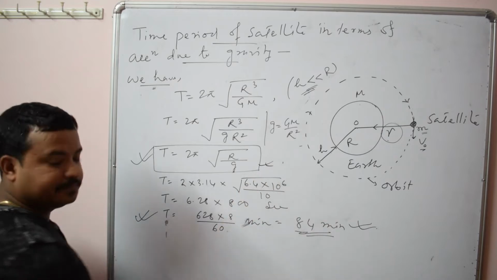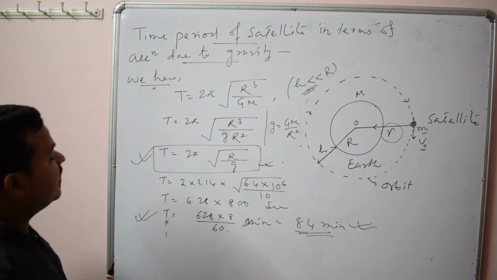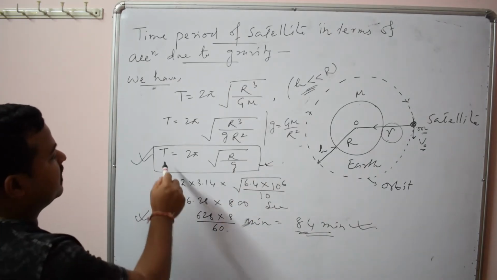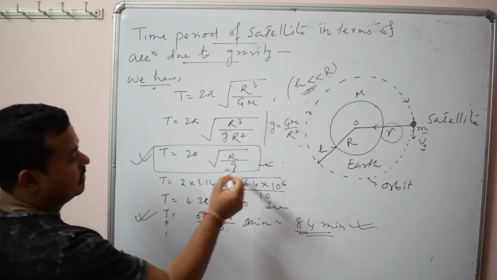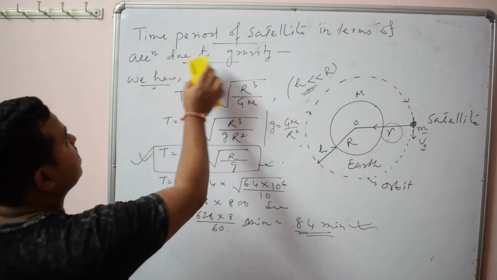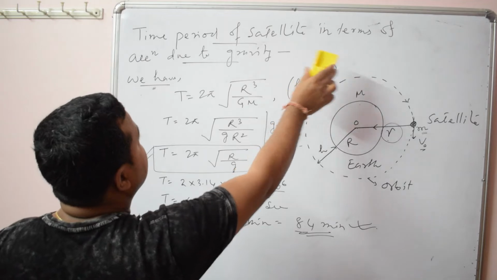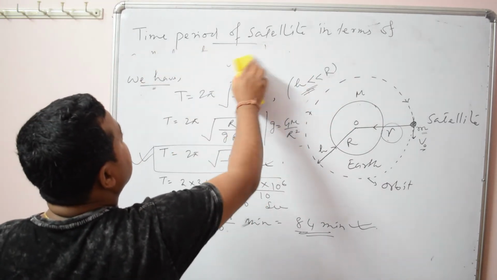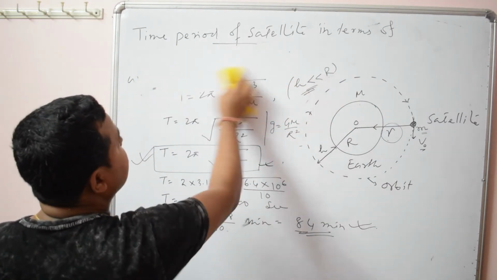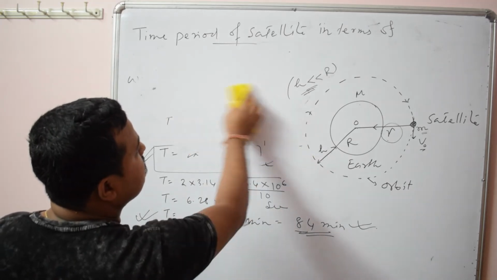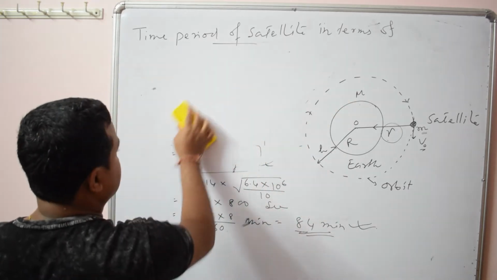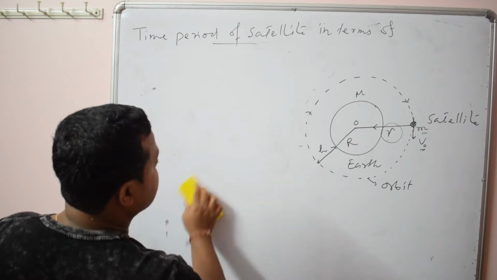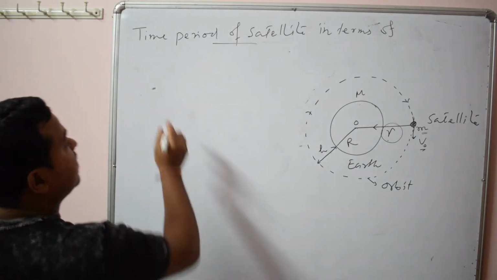This is a relation. Okay, now again we can find out time period of satellite in terms of what? Density of earth. Okay, let us find out time period of satellite in terms of density of earth.